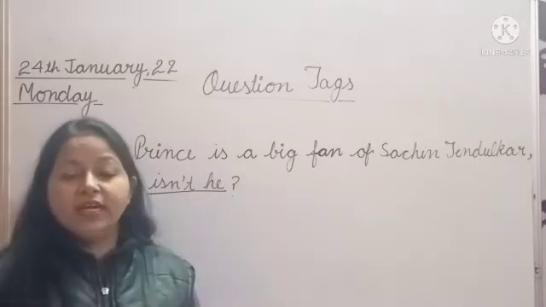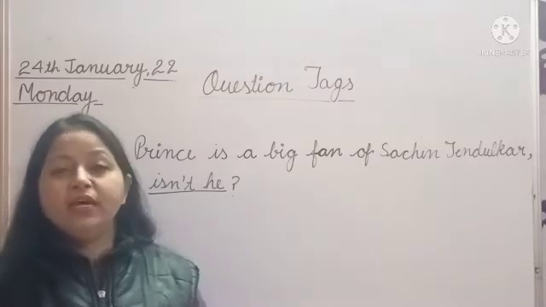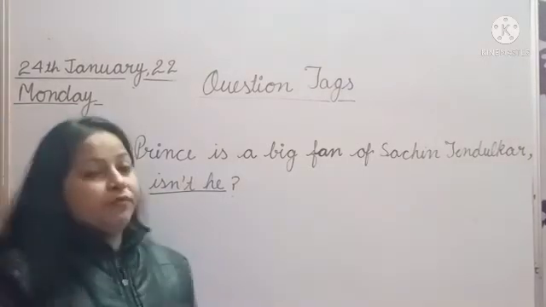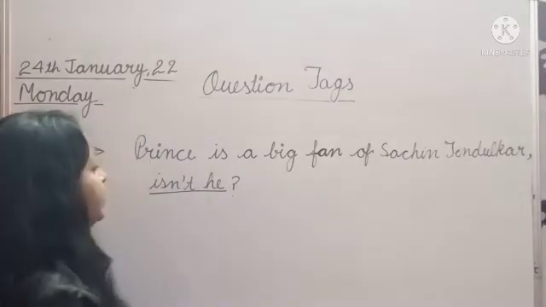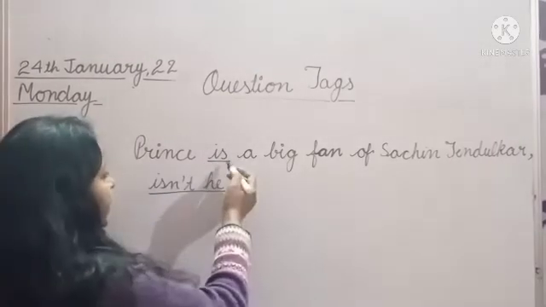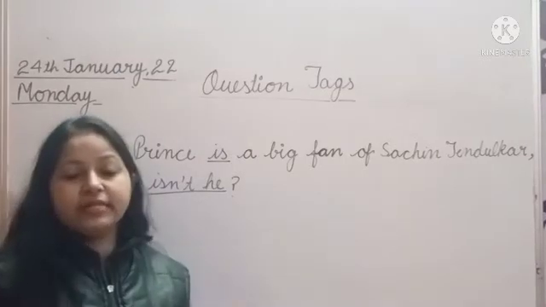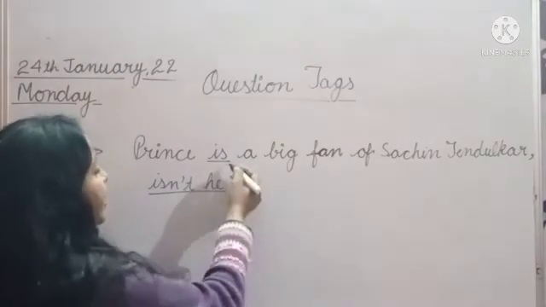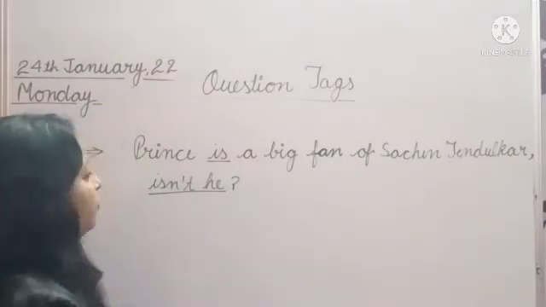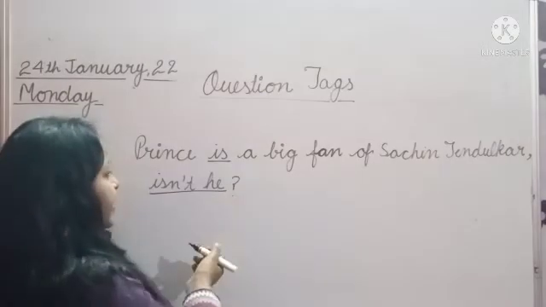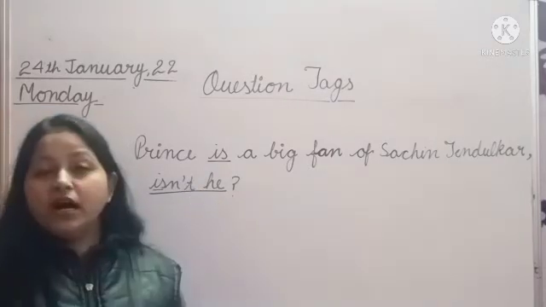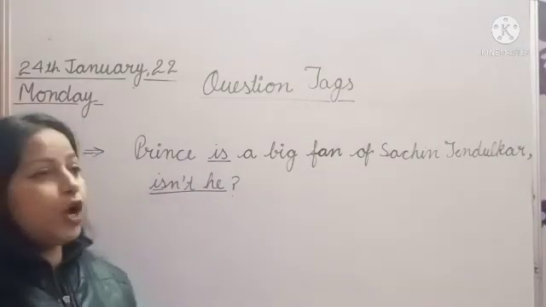This sentence is not following any tense rule, so we will make the question tag according to the verb. The helping verb is here: is. In Prince is a big fan of Sachin Tendulkar, is is the helping verb, the auxiliary verb, and we will use the helping verb to make the question tag. Always use the helping verb. Make the question tags like this: is, and n't. This is the contraction of not.